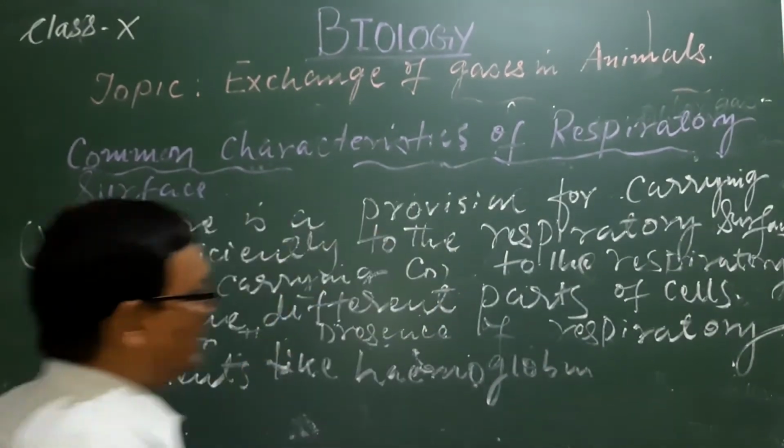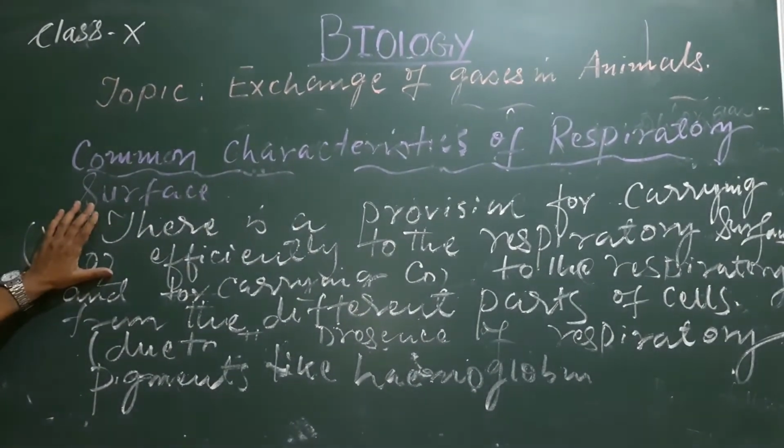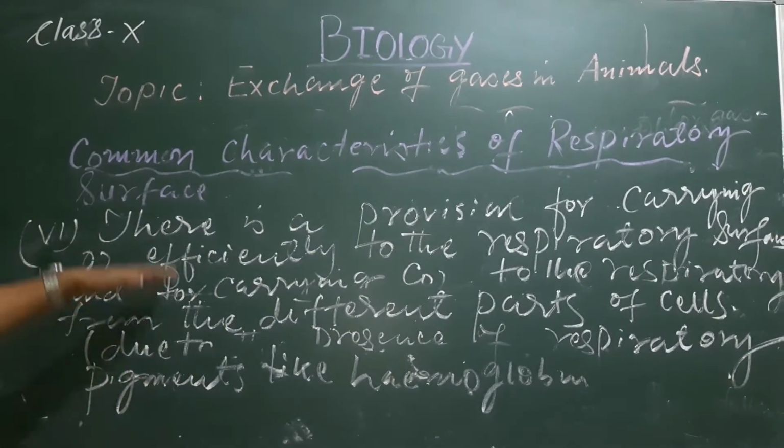So this is the fact about the common characteristics of respiratory surfaces, which you have seen here.